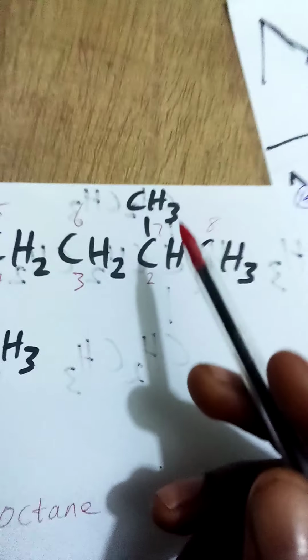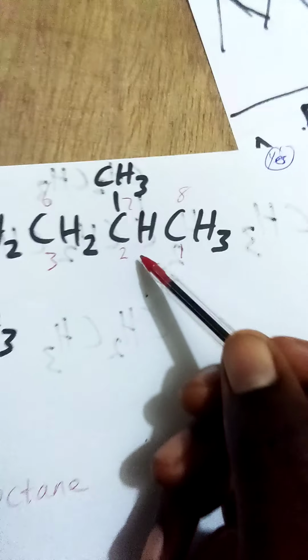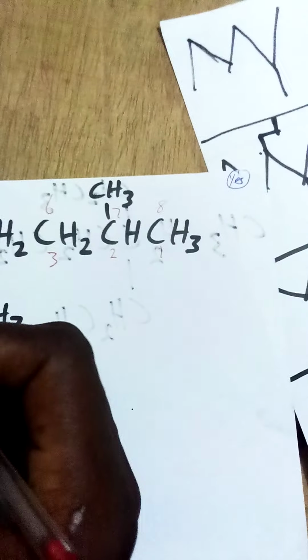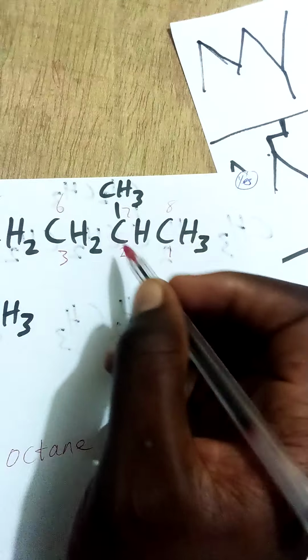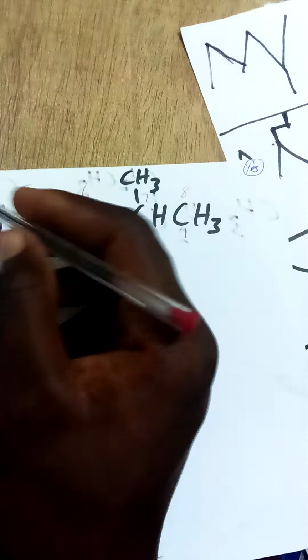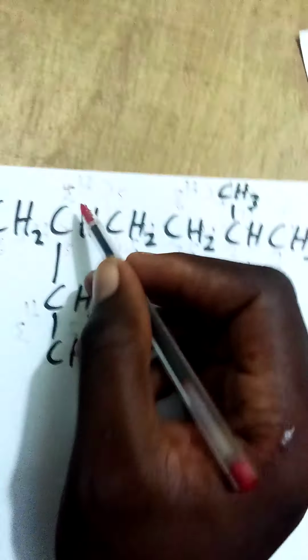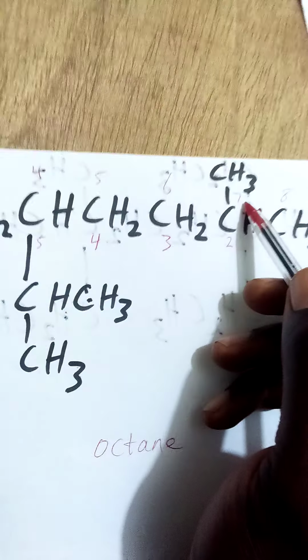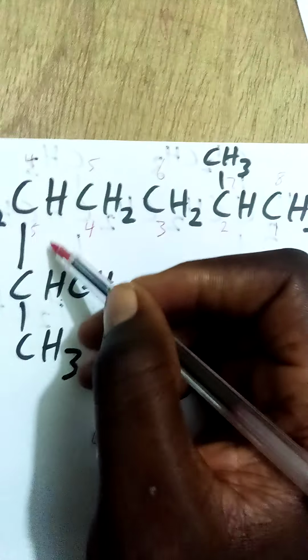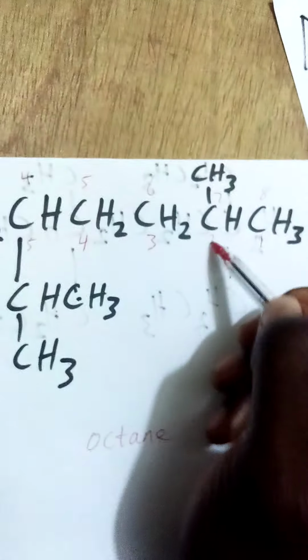You have the calibration to be 7 and 2 here. So you take the smallest one. If you take this one, then we are not going to go back and ask ourselves again which one is the smallest. You get it? So 7 and 4, or 4 and 7, which one is the best to take? And then 2 and 5, which one is the best to take? 2 and 5 are the smallest, so I'll take 2 and 5. I can't take 4 and 7, they are the highest.